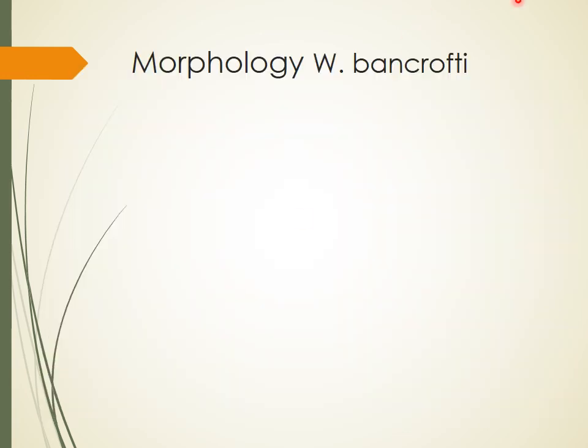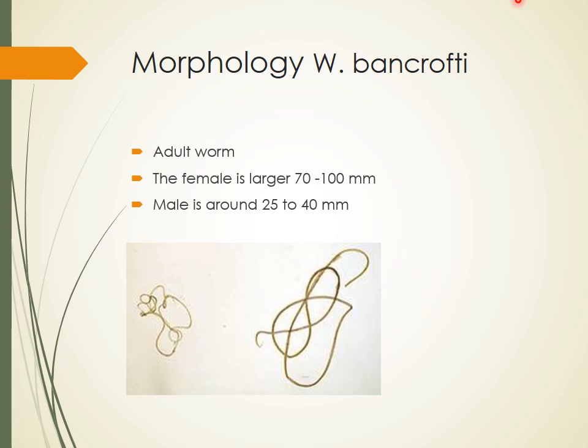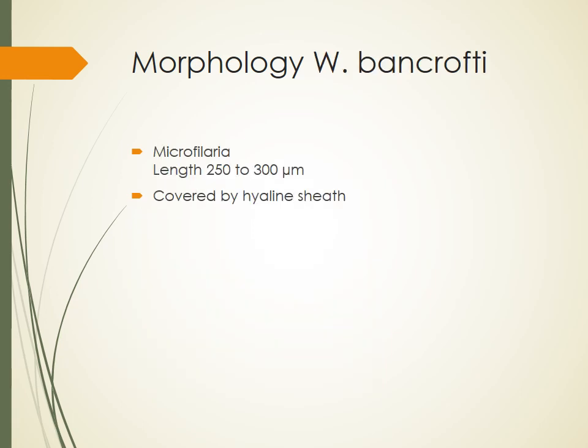Now the morphology. In morphology we have to see the morphology of the adult worm as well as the microfilaria. The adult worm is thread-like, the female is larger, around 7 to 10 centimeters, and the male is almost half the size of the female. This is the male one, this is the female. Usually this is seen in the lymph nodes of the human being. Another morphological form is microfilaria. The length is around 250 to 300 micrometers. It can be seen in the blood film.